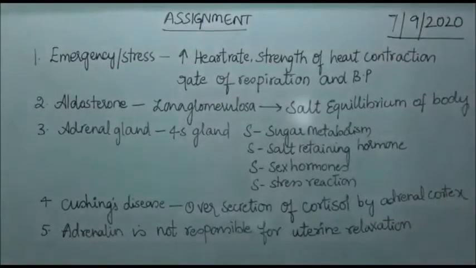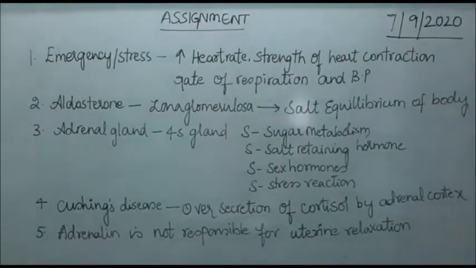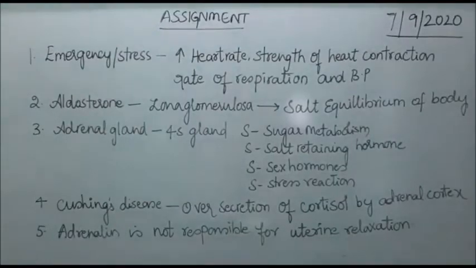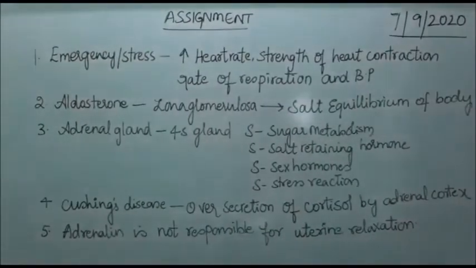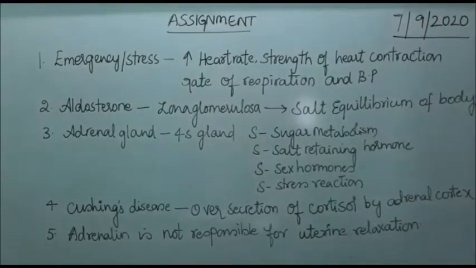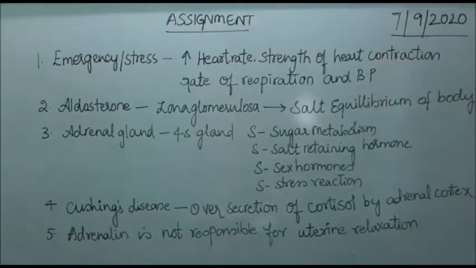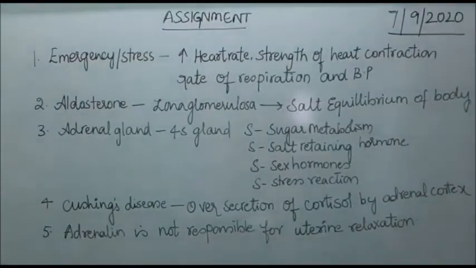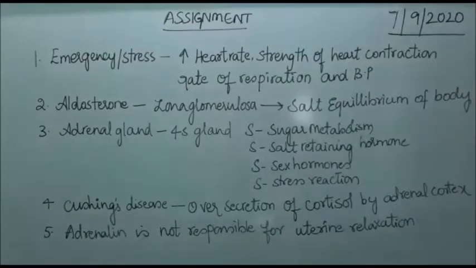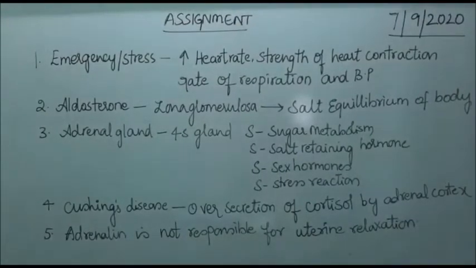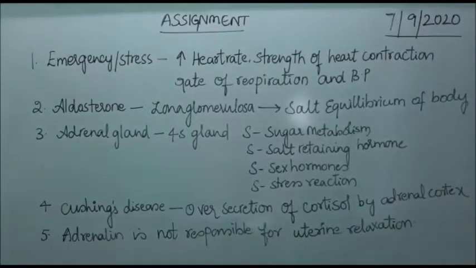Adrenaline is not responsible for uterine relaxation, whereas the relaxin hormone that is produced from the ovaries and placenta during the time of parturition helps in relaxation of the pubic symphysis, which gives temporary relaxation during the parturition.